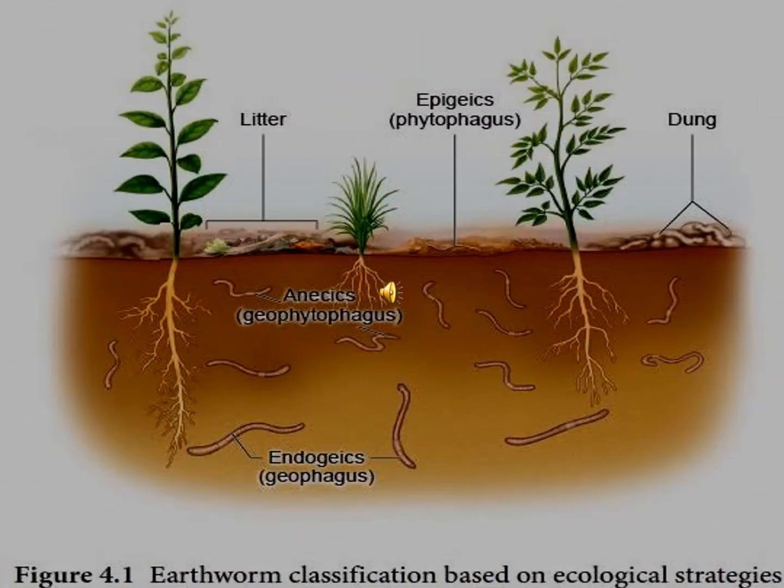Epigeics, Greek for upon the earth or surface dwellers, for example Perionyx excavatus. Anecics, Greek for outer layer of the earth, found in upper layers of the soil, for example Lampito mauritii and Lumbricus terrestris. And endogeics, Greek for within the earth, so found in deeper layers of the soil, for example Octochaetona thurstoni.